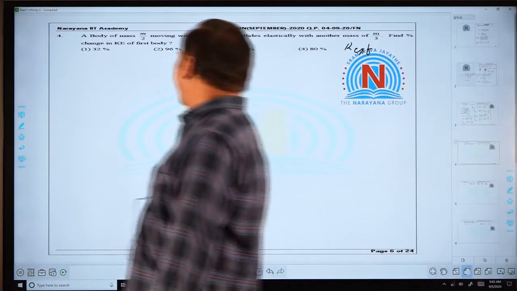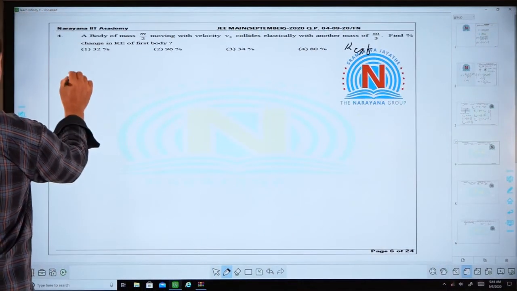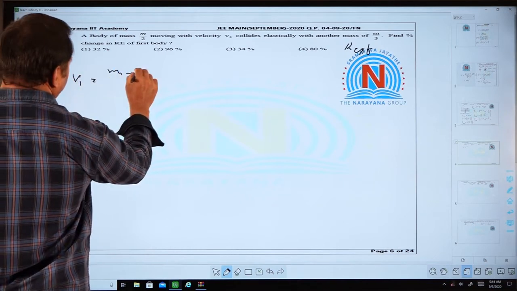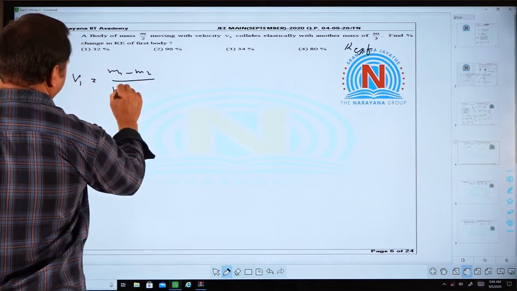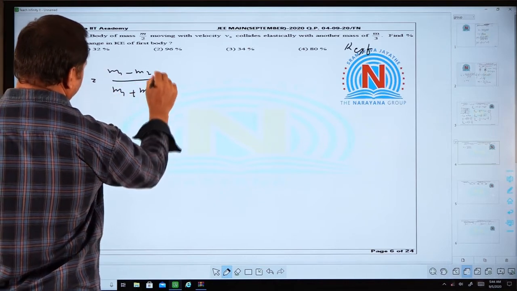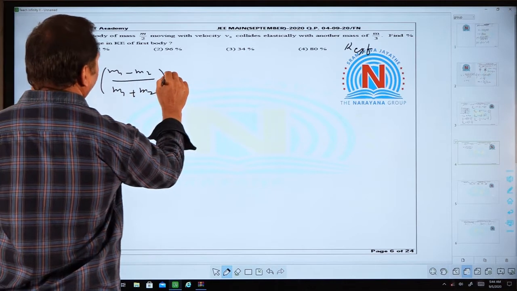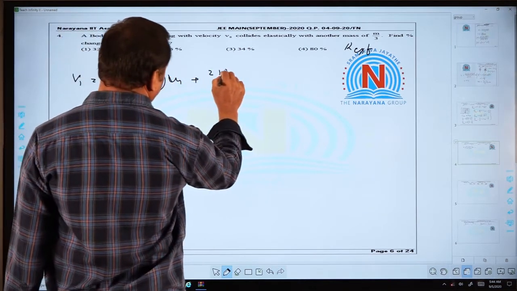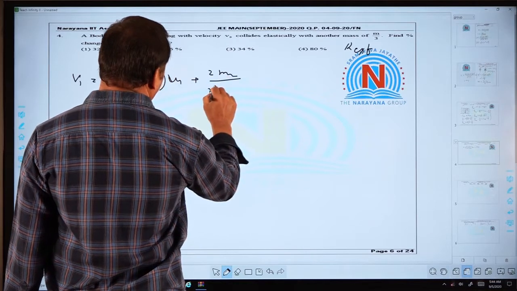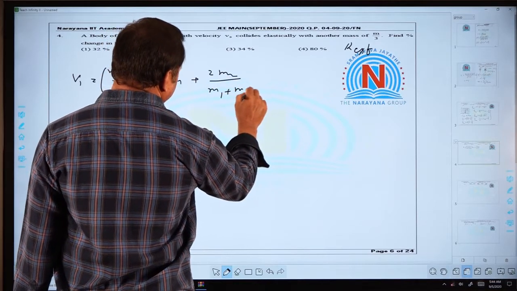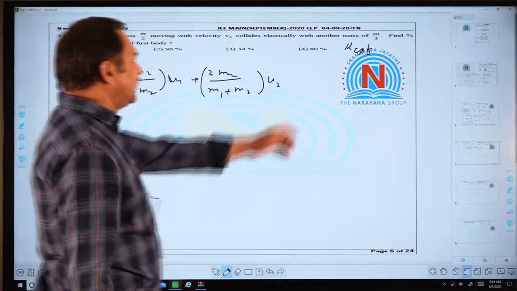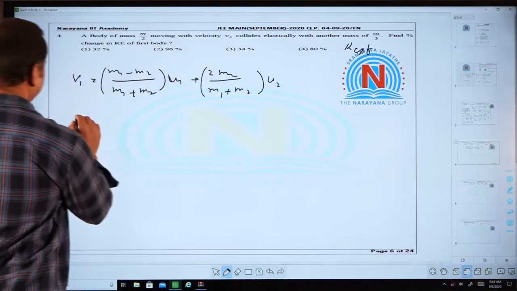Now see, the final velocity formula is given by v1 equal to (m1 minus m2) by (m1 plus m2) into u1 plus 2m2 by (m1 plus m2) into u2. The second body is at rest, so u2 is 0.